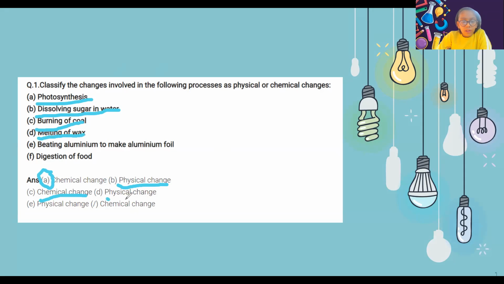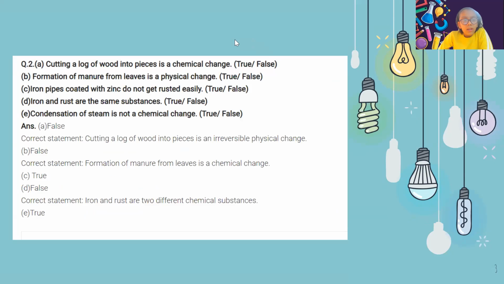Melting of wax is a physical change. Beating aluminum to make aluminum foil is also a physical change, but it can't be reversed. And digestion of food is a chemical change because a new substance is formed. Energy is formed.